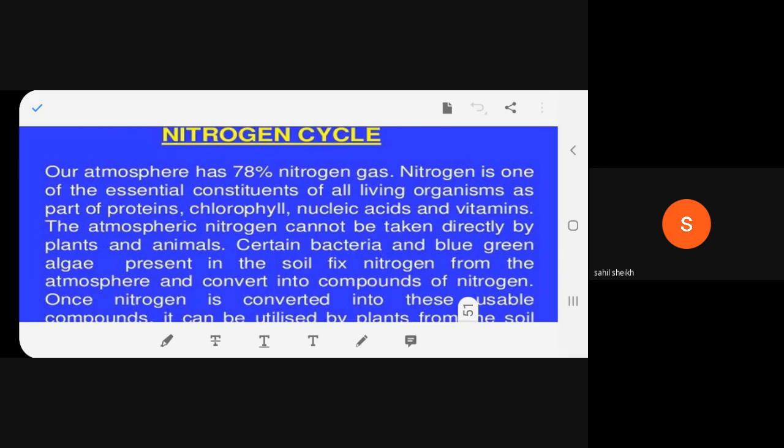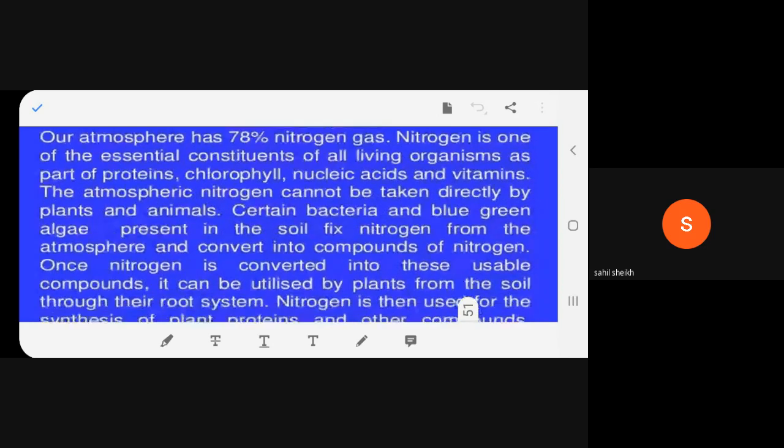Now, our atmosphere has 78% nitrogen gas, and you know that it's very important for all living organisms. Why? Because nitrogen makes protein, chlorophyll, nucleic acids, and vitamins. Now, we know that it is present in air, so atmospheric nitrogen cannot be taken by either plants or animals. So, how is it absorbable? Certain bacteria and blue-green algae present in the soil fix nitrogen from the atmosphere, and they make it into absorbable forms of nitrogen for the plants.